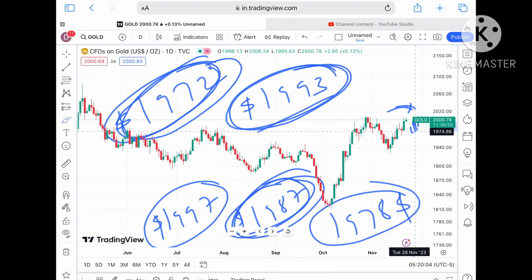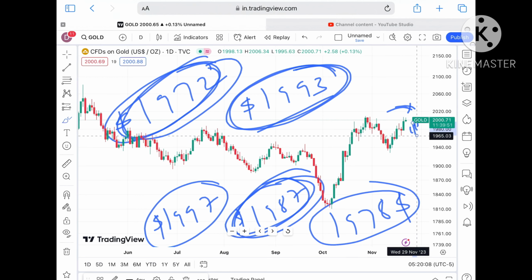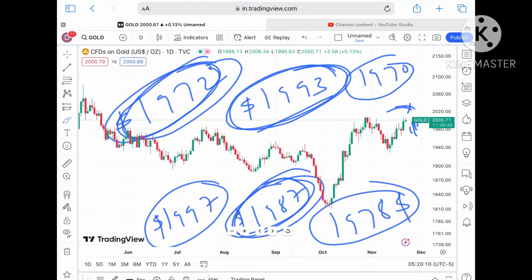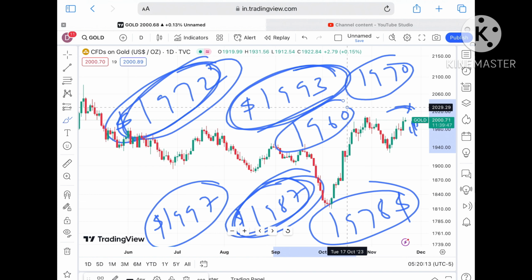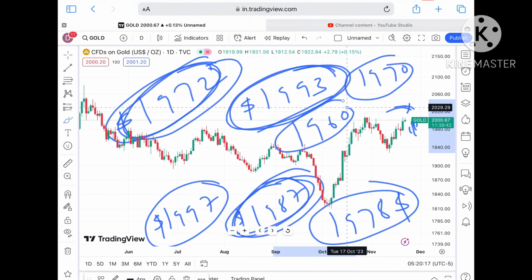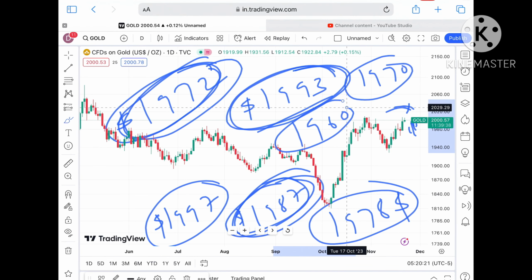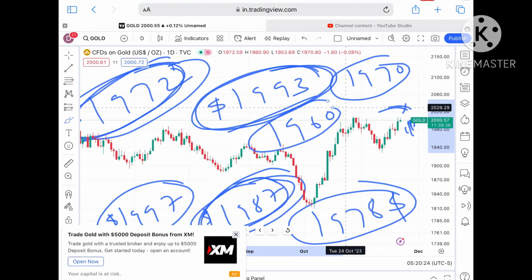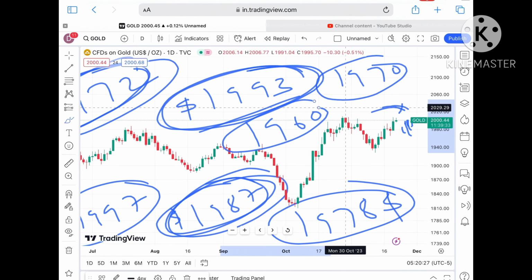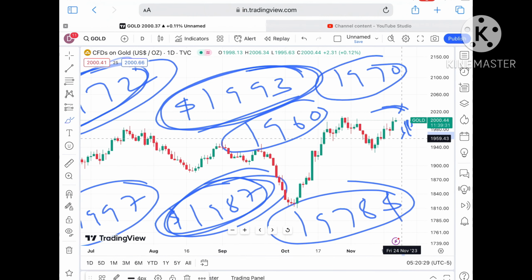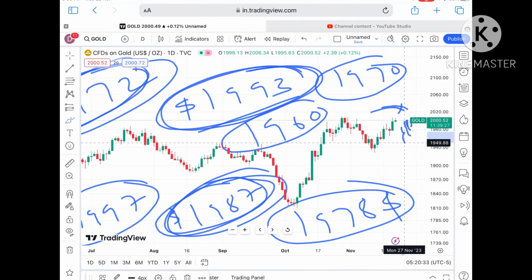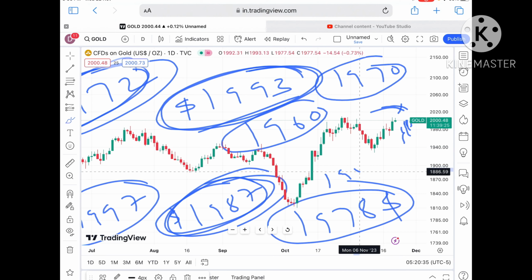Once the price starts falling below a level of 1972, chances of touching 1970 we can see, from there to a level of 1960. Okay, you have to understand that what I'm telling you, these are strong supports and resistance. You have to understand at these levels profit booking comes. Okay, a profit booking comes or a bounce back comes, so you have to understand how to take your position further. Okay, if it starts going below that level, we can see it will go further down, and then we can see it will go towards a level of around 1953 to a level of $1949.